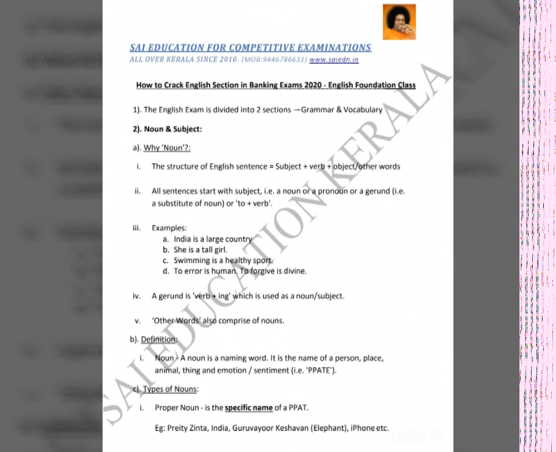Guruvayur Keshavan is the name of an elephant who used to be there in the Guruvayur temple. Guruvayur Keshavan is therefore a proper noun. There are a lot of elephants, but there is only one Guruvayur Keshavan, and that's why it is a proper noun. My name is Vinu. Vinu is a proper noun, right? So these are some of the examples of proper nouns.